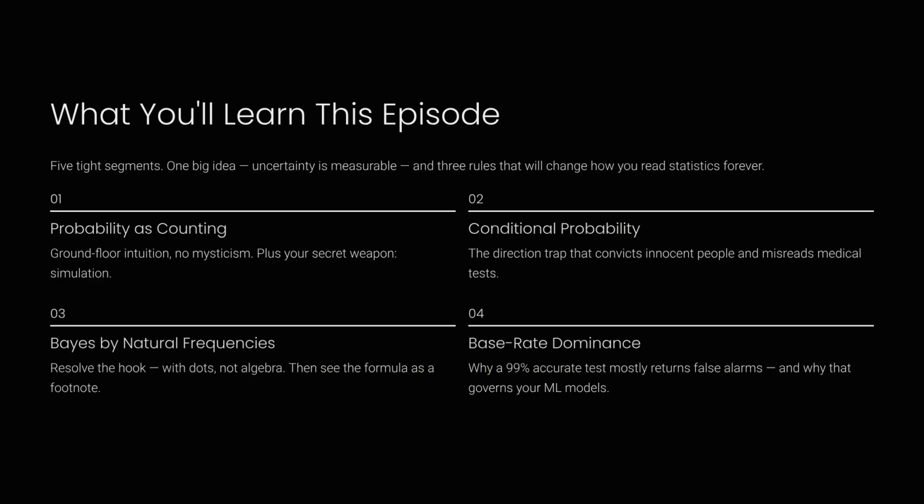In this video, we'll cover 5 key segments, starting with probability as counting, then moving into conditional probability, Bayes' rule using natural frequencies, and finally, base rate dominance. We'll simplify these concepts into 3 rules that will change how you approach statistics.